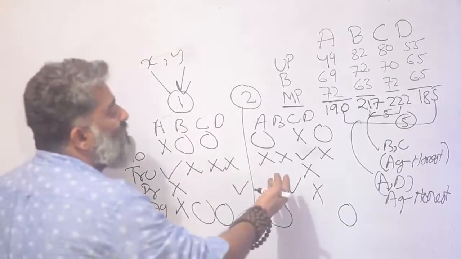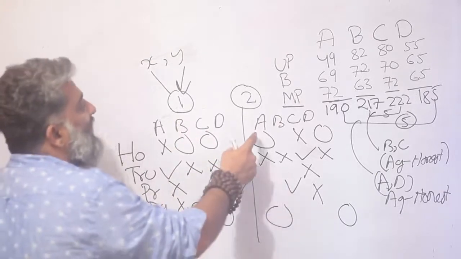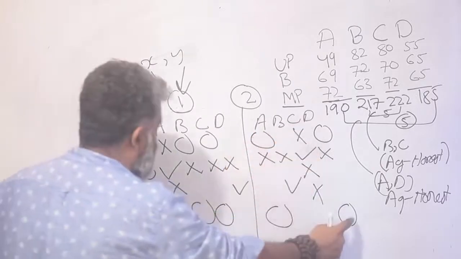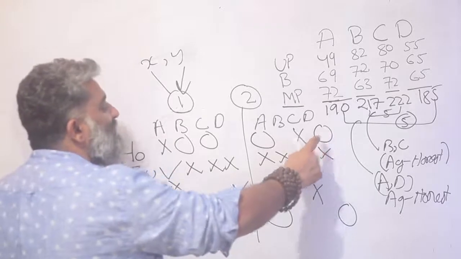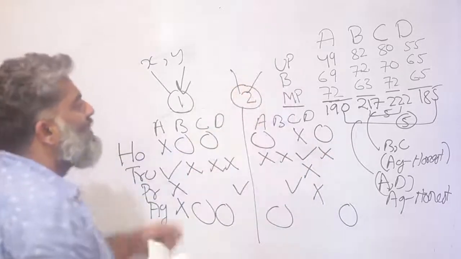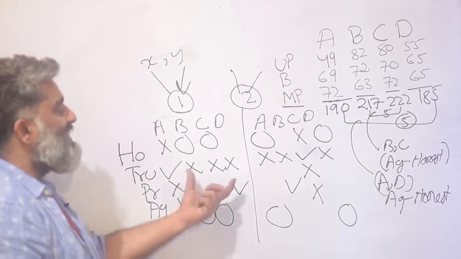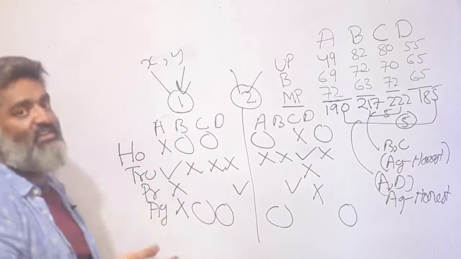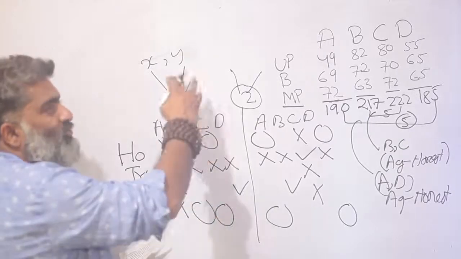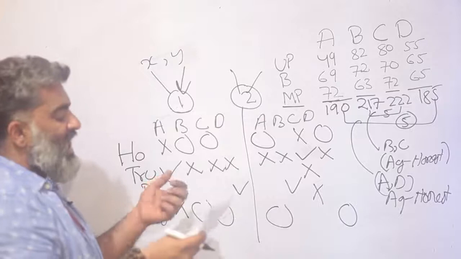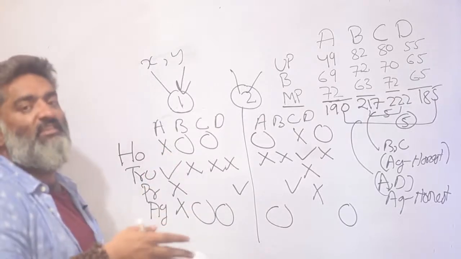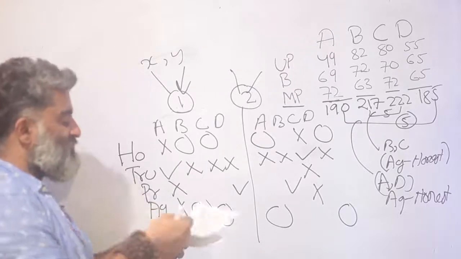And the same detail I have to be careful about here. If I say A is honest, that would mean D is aggressive, and if I say D is honest, that would mean A is aggressive. So I have again two versions in the story. I don't need to draw it out anymore. If I keep this information in mind and then look at the questions, actually my work is pretty much done. These four possible scenarios are there. And because I do not have a fixed answer, my further journey will depend on the nature of the question. So let's move towards that.